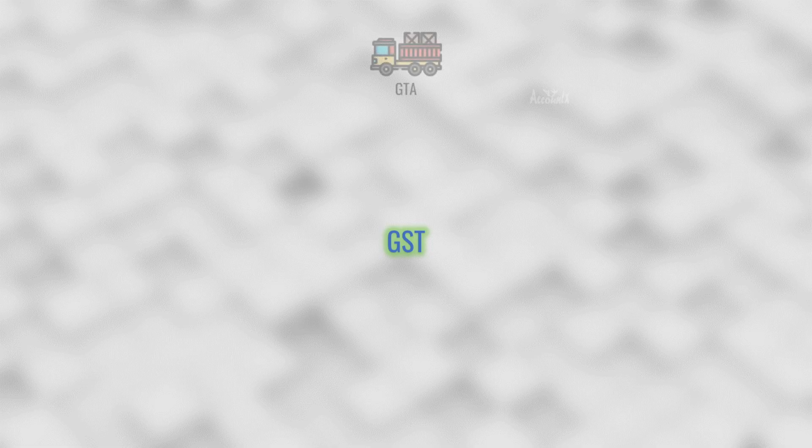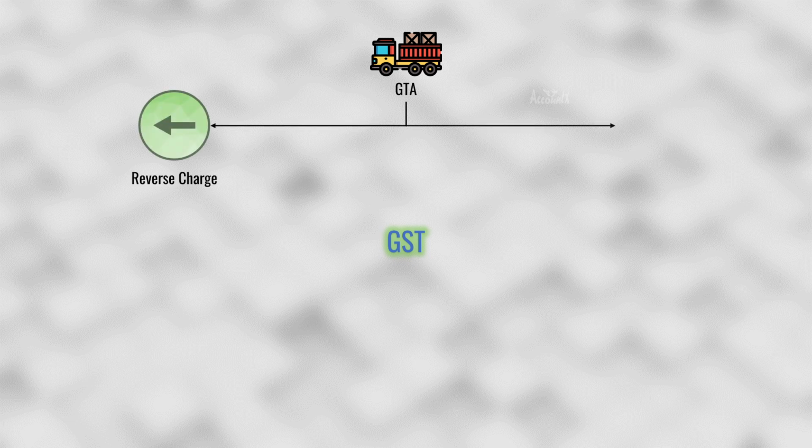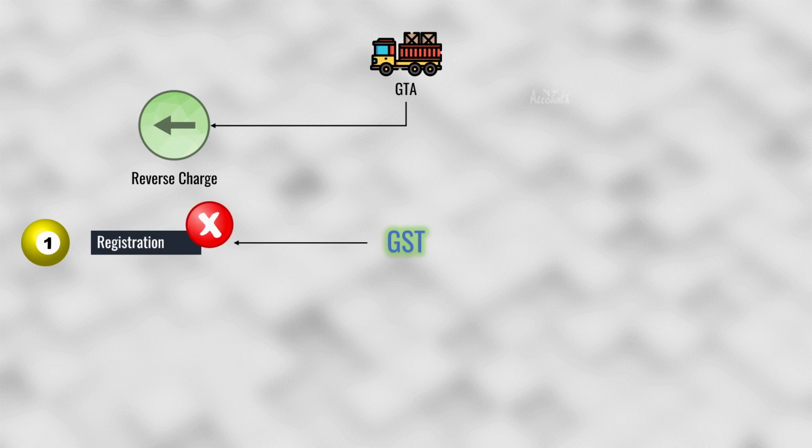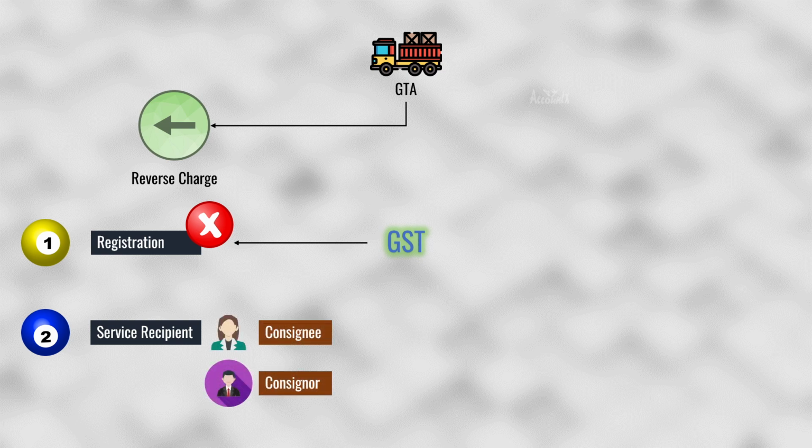Under GST law, if you are a GTA, you have two options. One is to choose reverse charge, the other is to choose the forward charge. Let's first talk about the reverse charge. If you choose reverse charge, first, GST registration is not compulsory for you. Second, service recipient, that is either the consignee or the consignor, whoever pays for the transportation charges, is required to pay GST. Usually under GST, supplier of goods or services is required to pay GST. But here service recipient pays GST, so that's why it is called reverse charge.